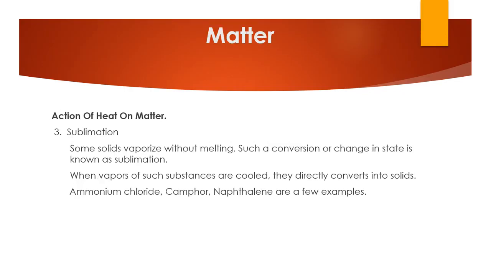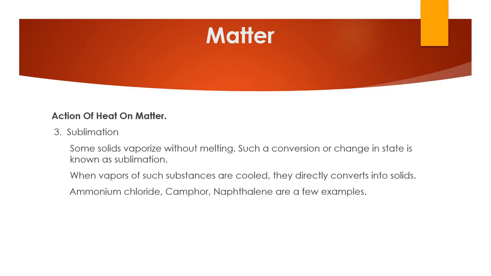Now we will discuss the third change, that is sublimation, which is a result of the action of heat on matter. Some solids vaporize without melting. Such a conversion or change in state is known as sublimation. When vapors of such substances are cooled, they directly convert into solid. Some examples are ammonium chloride, camphor, naphthalene. These are a few examples.